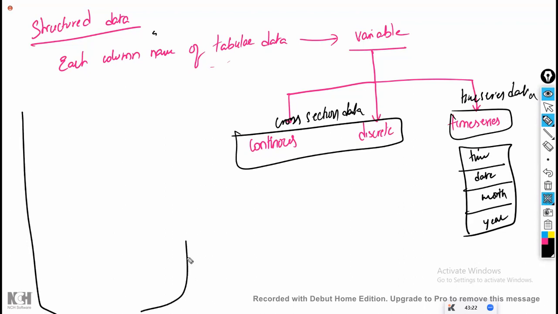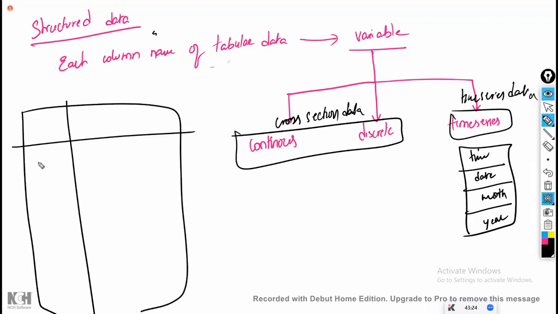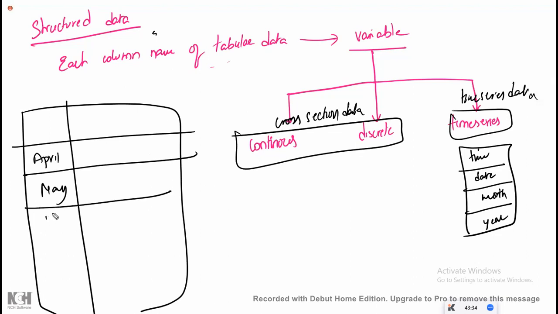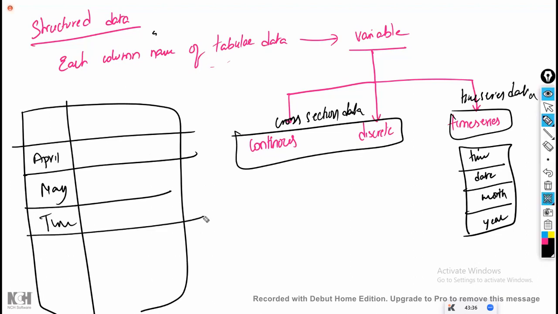For example, I am having a column like this. In the month of April, this many students joined Naresh IT in all the batches. In the month of May, this many students. In the month of June, this many students. Based on this, I want to predict July: how many students are going to enroll in a course at Naresh IT in the month of July? Then it is time series data, where I'm going to work on the time series.